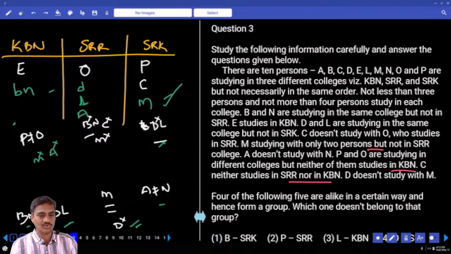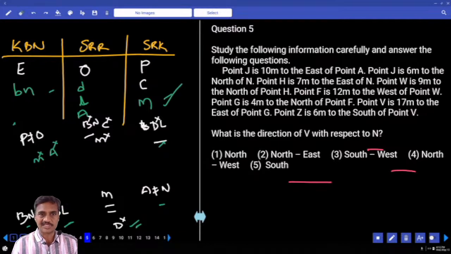And if this case is ruled out, then we will take B and N in SRK and KBN here. Okay. Now this is about question numbers 1 to 4. Shall I explain the questions?